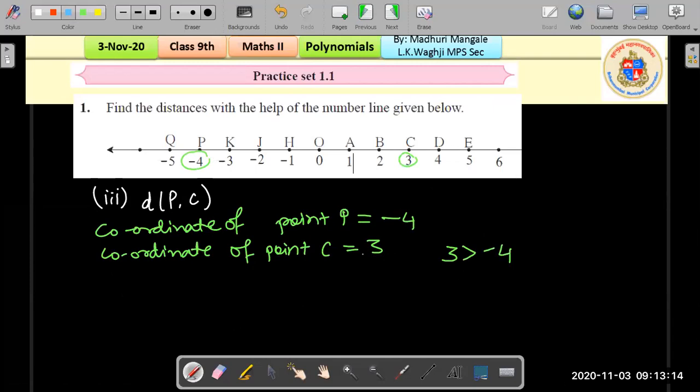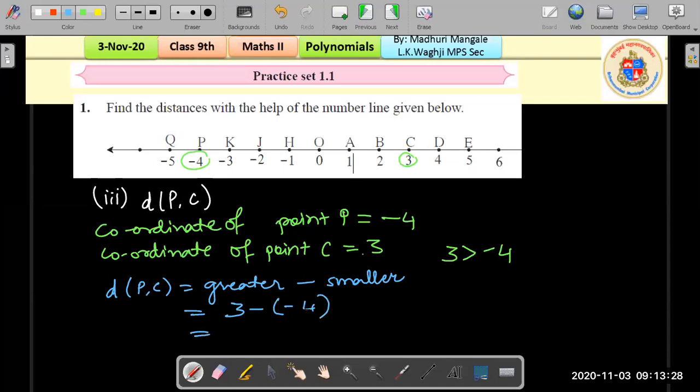So we find the distance by using the formula, which is the greater number minus the smaller number. The greater number here is 3 minus the smaller, which is -4. Combining the signs, we get 3 plus 4. So we get the distance between the points P and C is equal to 7.